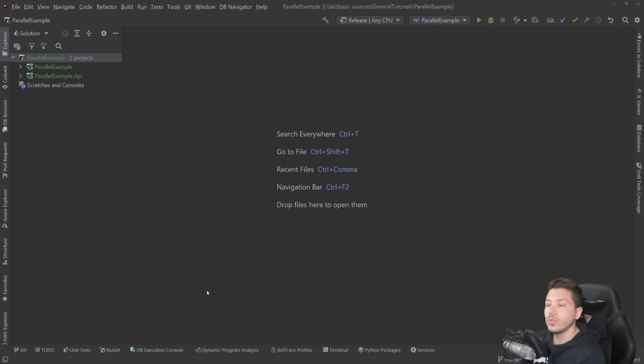Now, this is not to be confused with asynchronous programming and async await, but the reason why I'm mentioning that is because we are actually going to take a look at async await and how it might tie into that to maybe give us the best of both worlds in a specific solution.